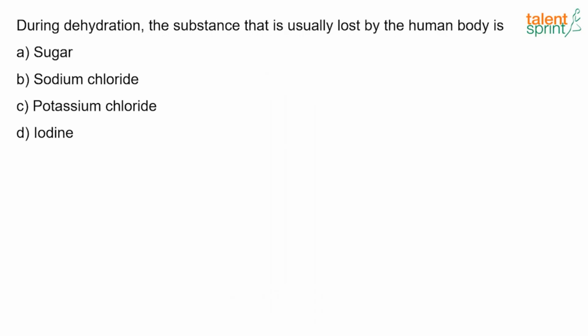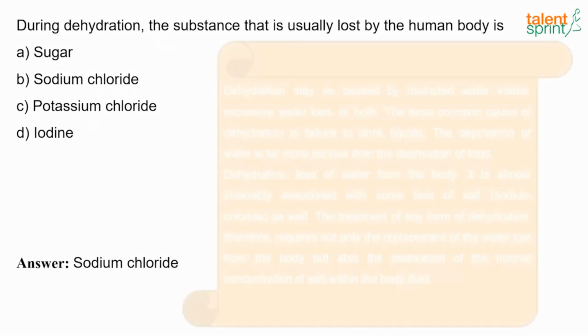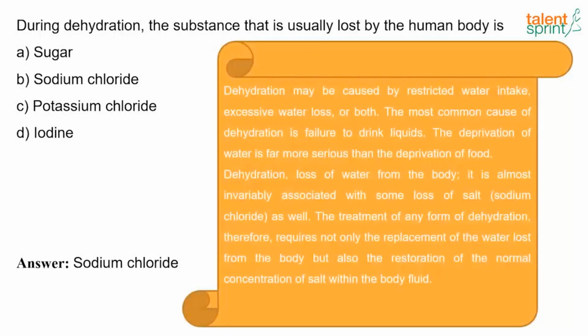Now the next question. During dehydration, the substance that is usually lost by the human body is dash. So apart from water, what does the human body lose during dehydration? The answer here is sodium chloride. Dehydration may be caused by restricted water intake, excessive water loss or both. The most common cause of dehydration is failure to drink liquids, and the deprivation of water is far more serious than the deprivation of food.